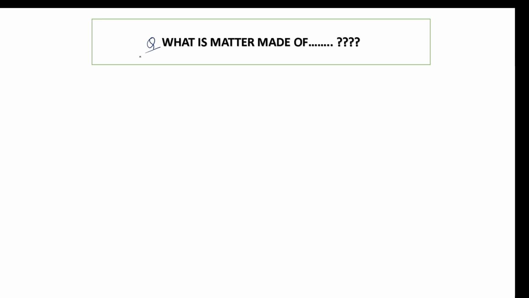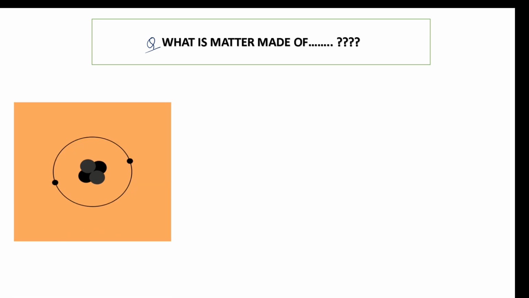We all know that if matter is broken down into simple particles, those simple particles can be classified as atoms. And earlier we have also understood the definition of atom, that it is the smallest unit of an element.